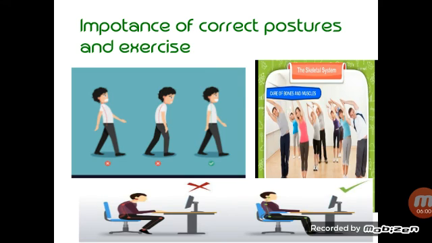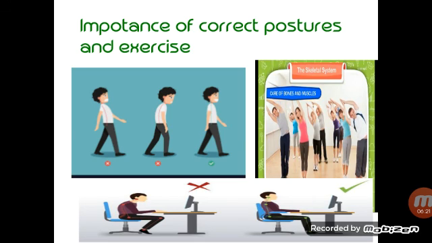Regular exercise makes our bones, joints and muscles stronger. The muscles tend to become weak and flabby if they are not used for a long time. If you do not work, your muscles will be weak and flabby. That is why we should do exercise.